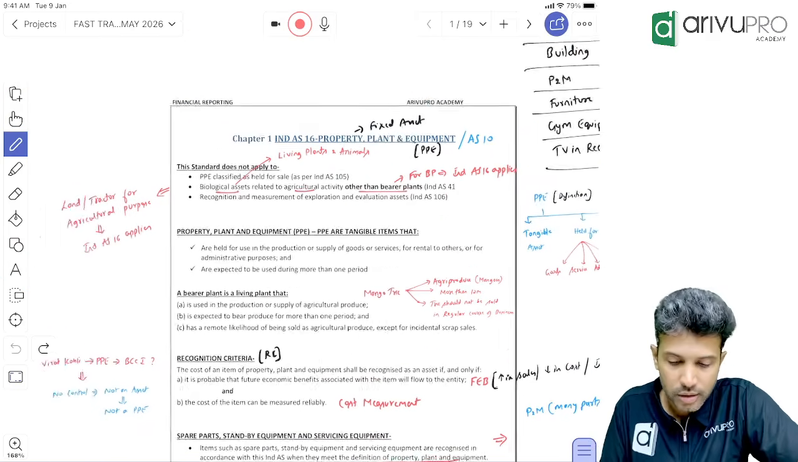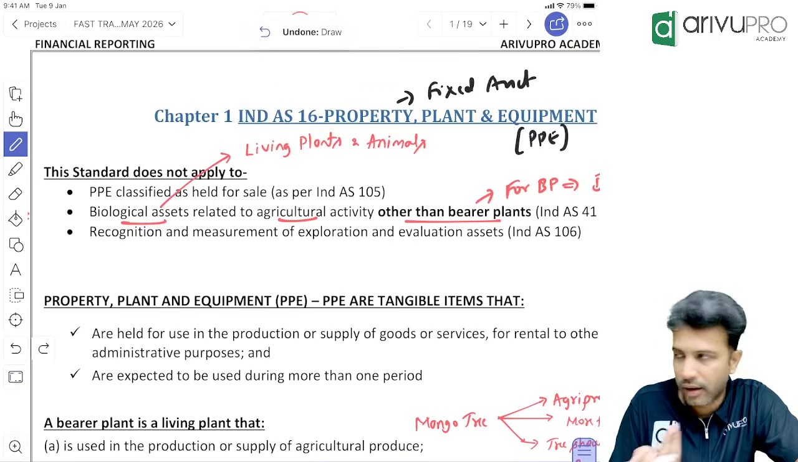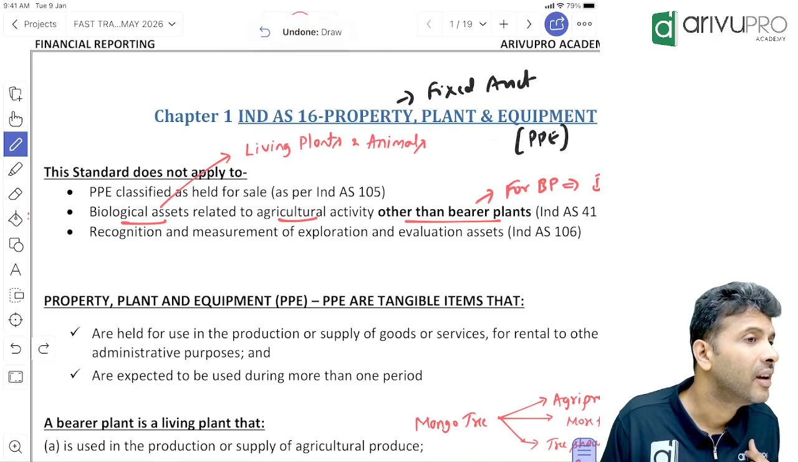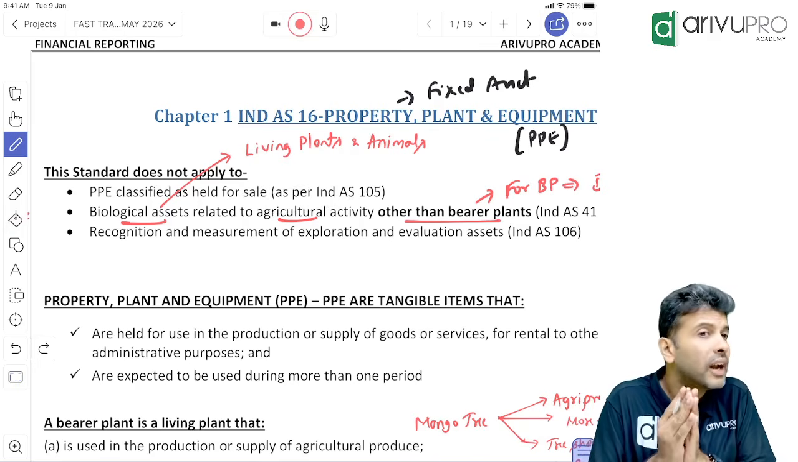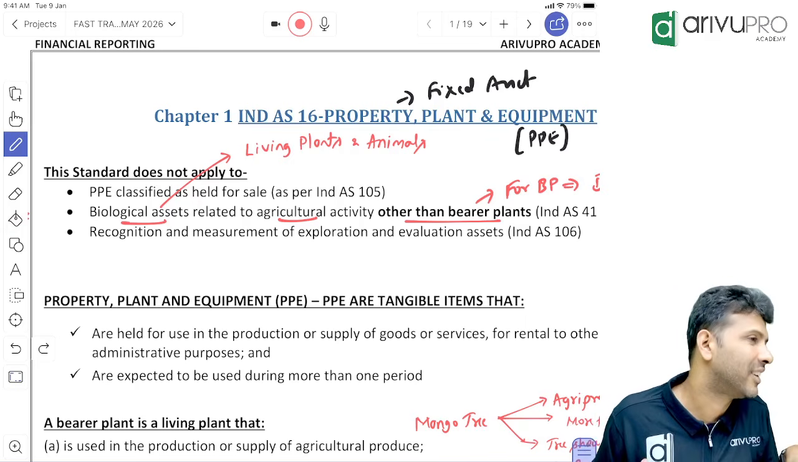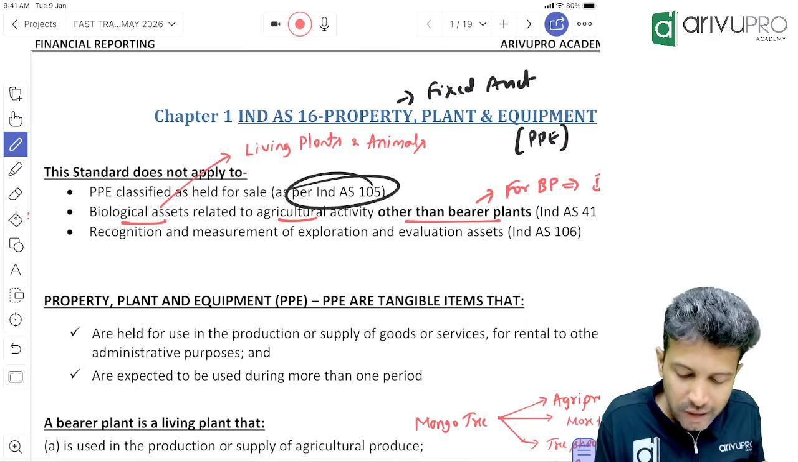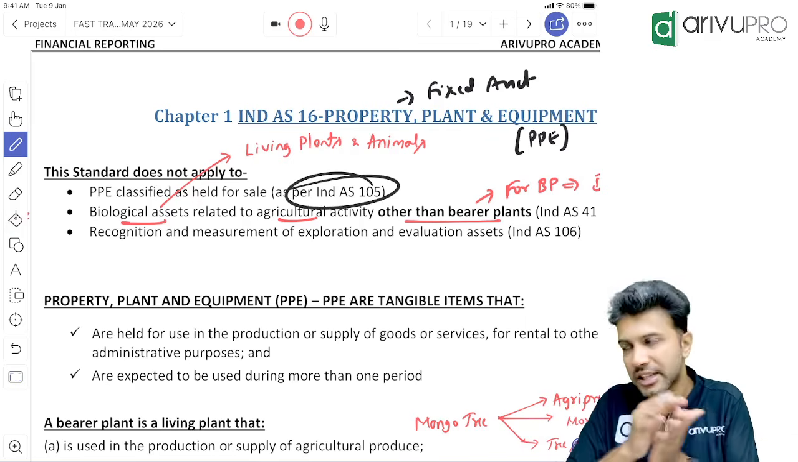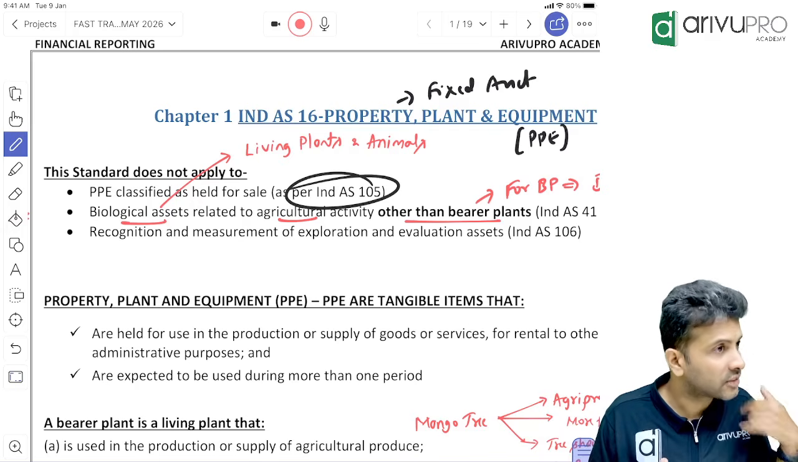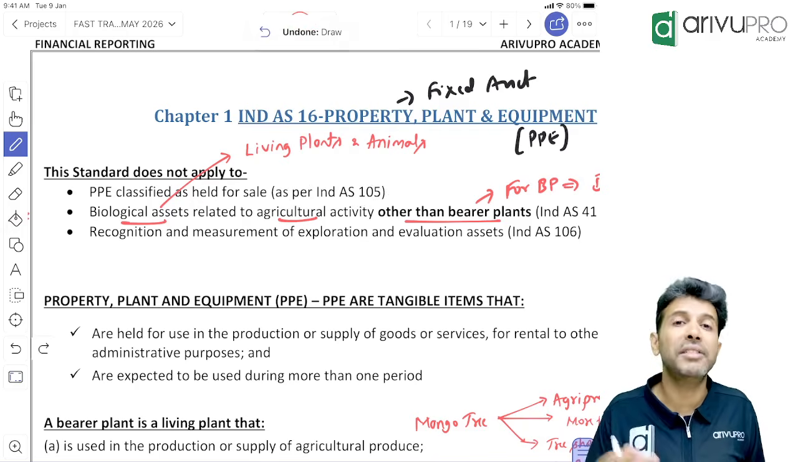Okay, next. Now, IND AS 16 is not applicable for few assets. Exclusions, you could say. One, if you have any PP held for sale. Held for sale means you have not yet sold, but you are planning to sell. If you are planning to sell any PP, for such assets, we have a separate standard called IND AS 105. Since there is a separate standard for such assets, IND AS 16 is not applicable. For which asset? Asset already sold or held for sale? Held for sale. That is one. Another one is if you have any biological assets.